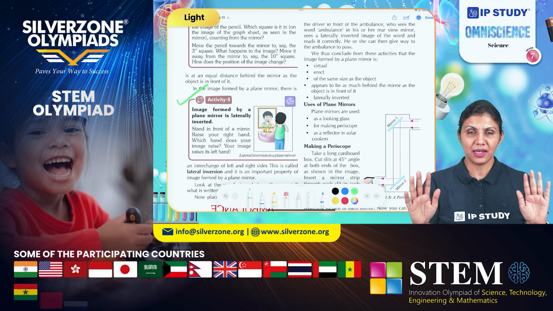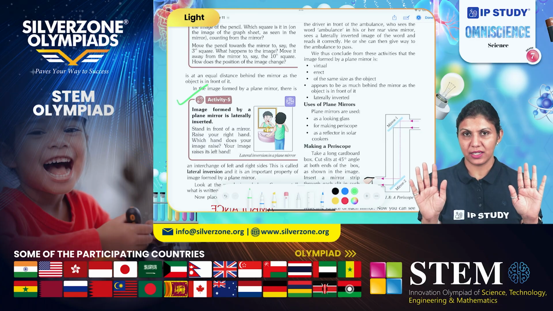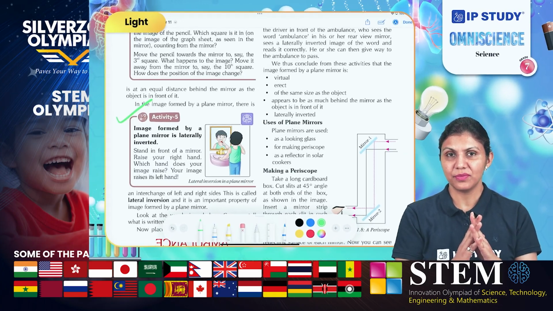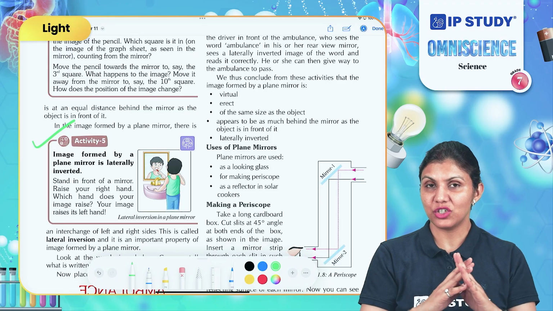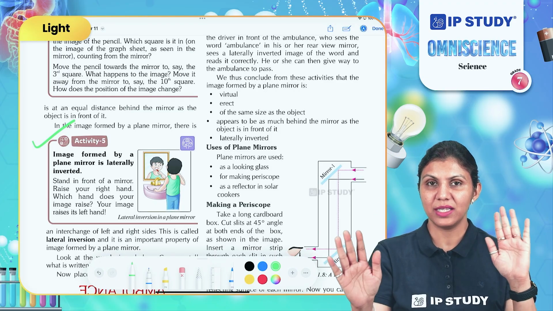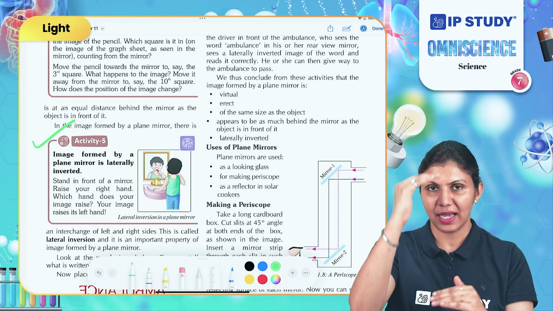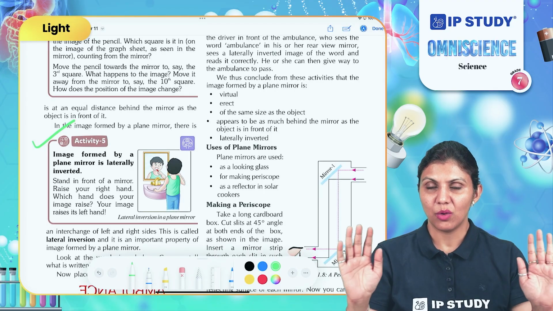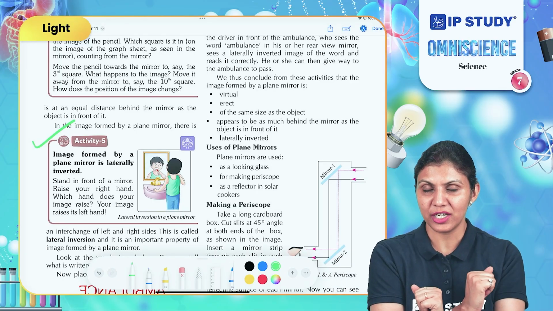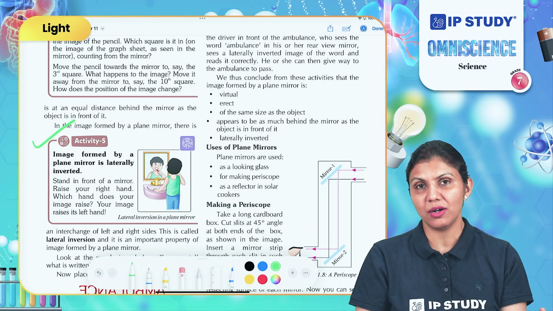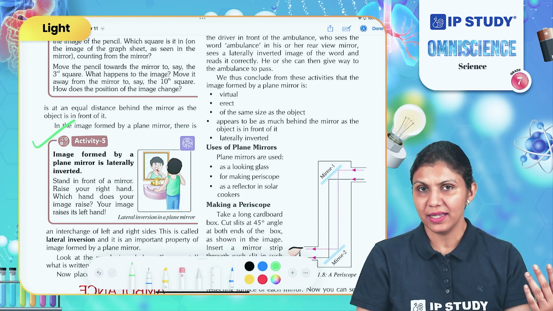So what is lateral inversion? When an object appears to change its sides in the mirror without changing the position of head and toes. Means only the sides are replaced. The object is not inverted. It is not upside down. Only the sides are interchanged. So this type of image is called a laterally inverted image.